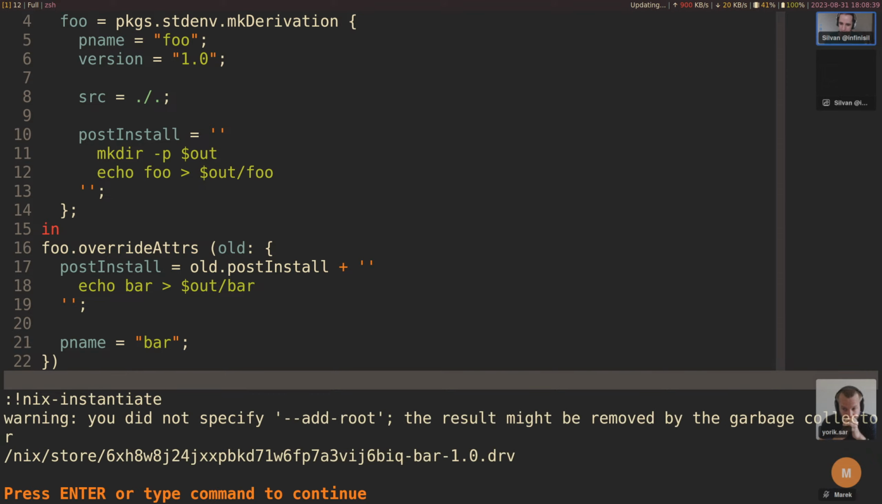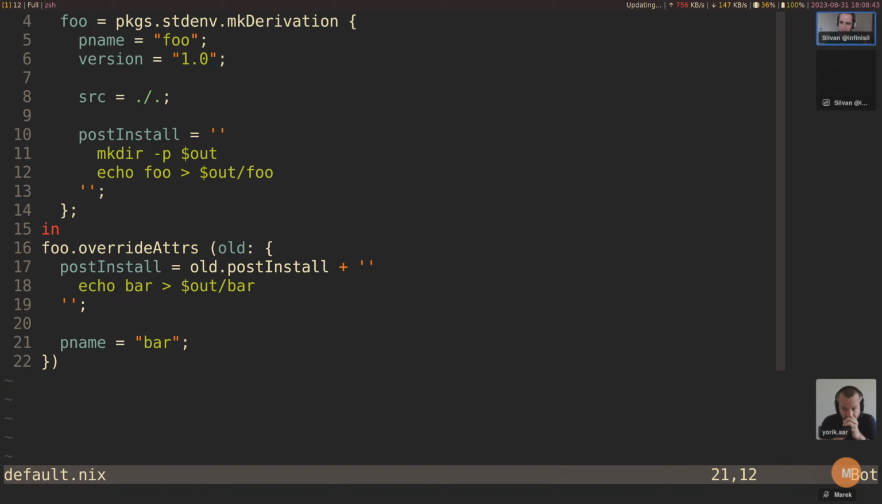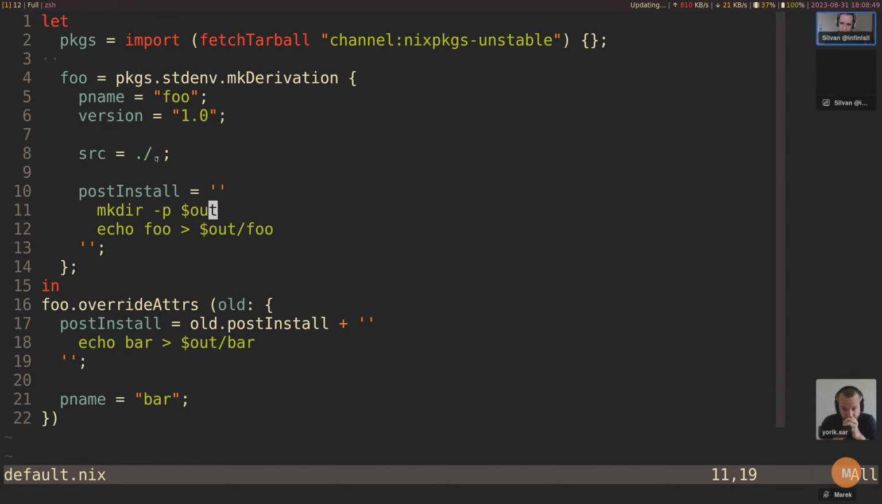Bar. Yeah, that seems to work. Okay, apparently that was fixed. The main thing I want to show is that these attributes don't always correspond to these, because these are actually the underlying derivation attributes. Well, it's a bit hard to demonstrate, so maybe let's not do that for now.